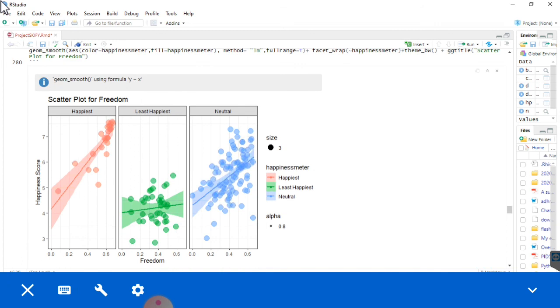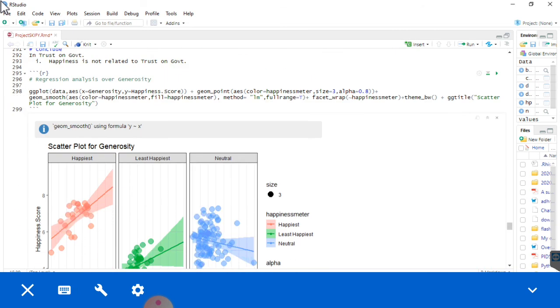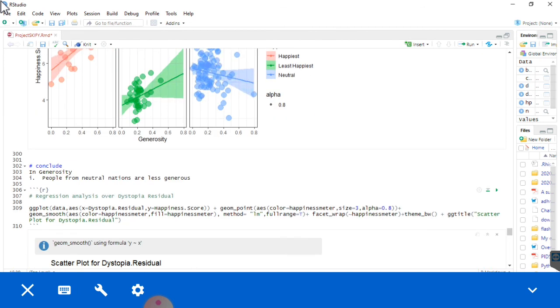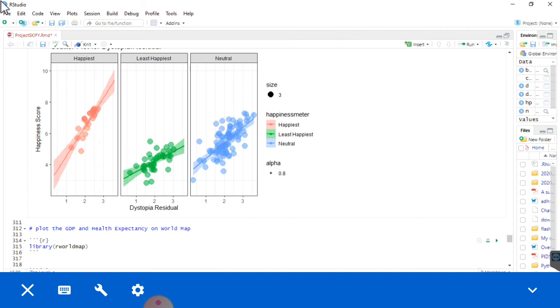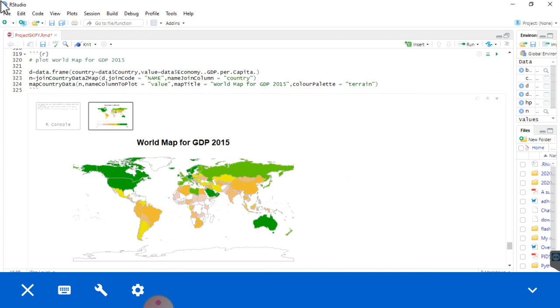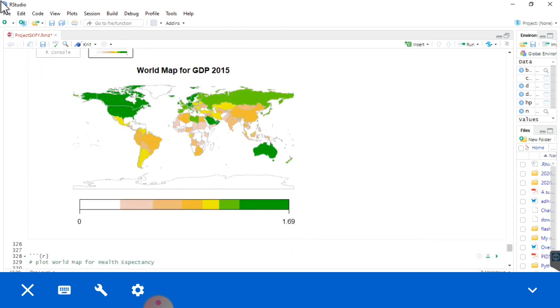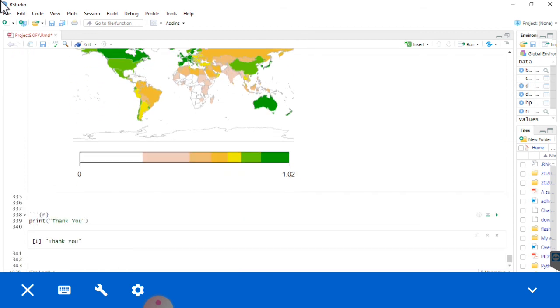Then scatter plot for freedom and scatter plot for trust in government, scatter plot for generosity, and scatter plot for dystopia residual. So then the world map for GDP 2015 is depicted over here, and then the world map for health expectancy 2015 is depicted over here.